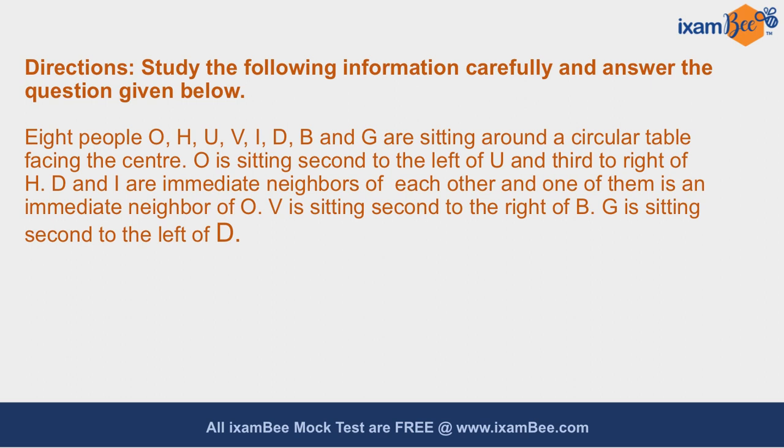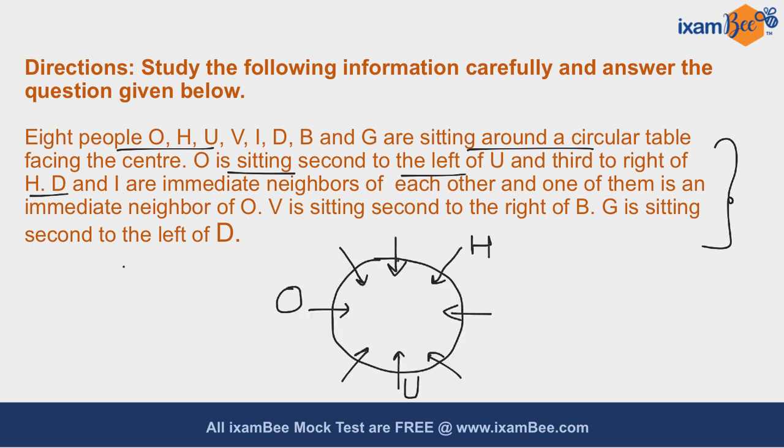It is given to you that eight people O, H, U, V, I, D, B and G are sitting around a circular table facing the center, and some more directions are given to you. You have to comprehend these directions and draw your circular arrangement. So we'll try comprehending these directions or statements one by one. So it is given to you that O is sitting second to the left of U and third to the right of H. So accordingly, we can have this particular diagram where O is sitting second to the left of U and third to the right of H.